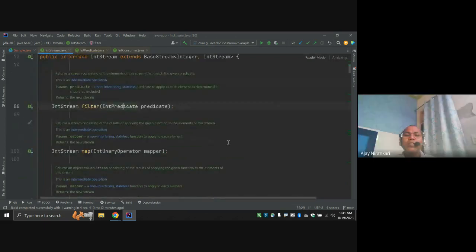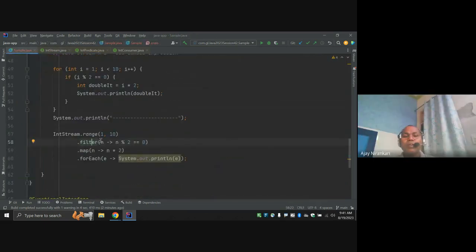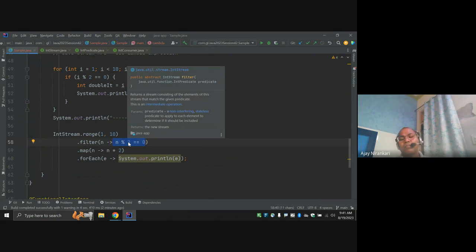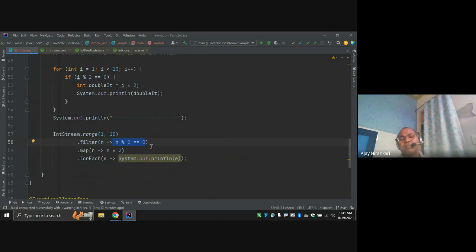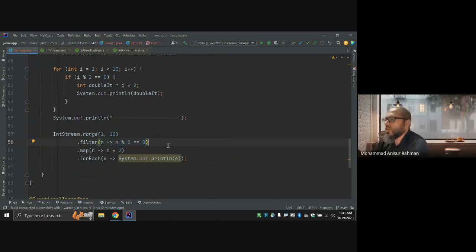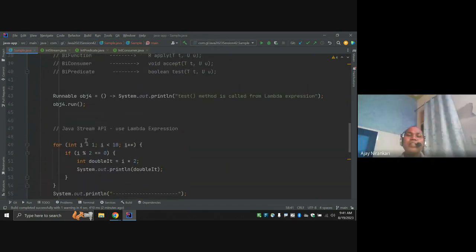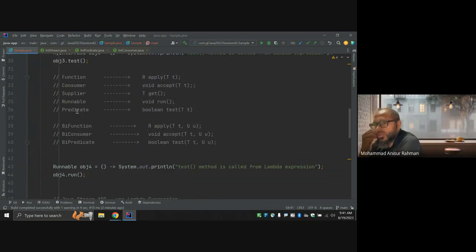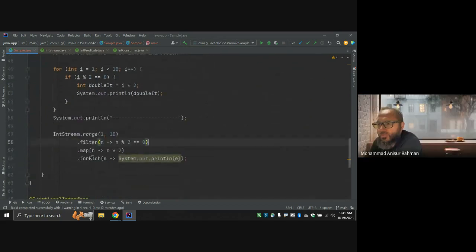So this is taking one input, checking, and returning true or false. This method returns true or false. No, not filter, I am saying that this is the predicate interface. Acha, predicate interface.